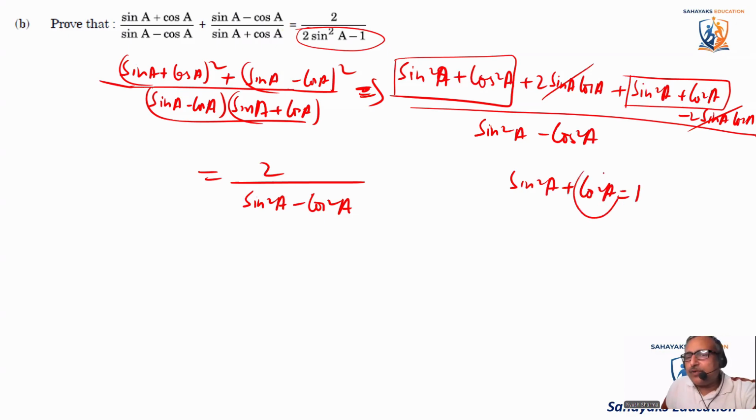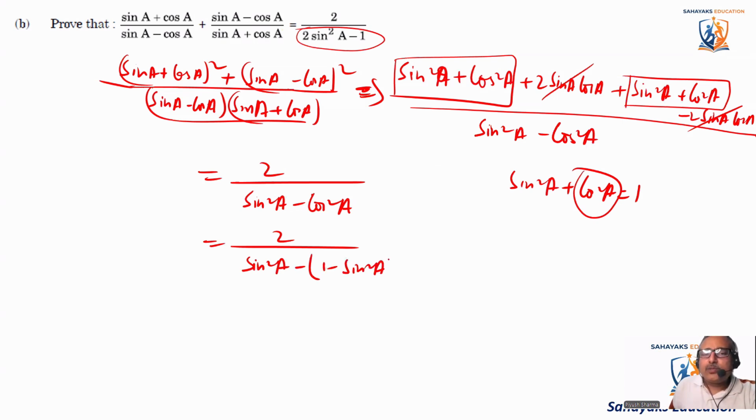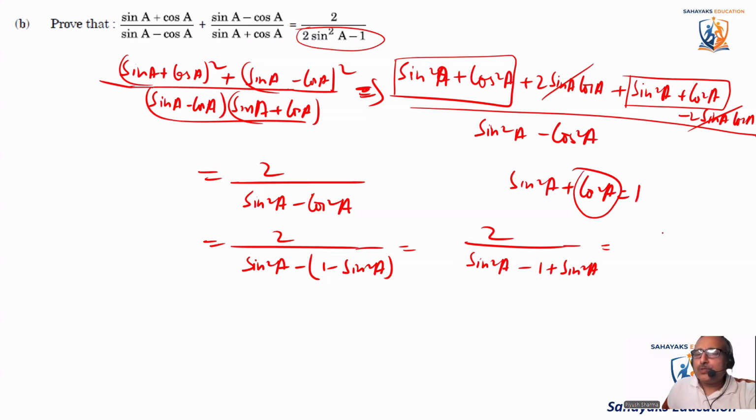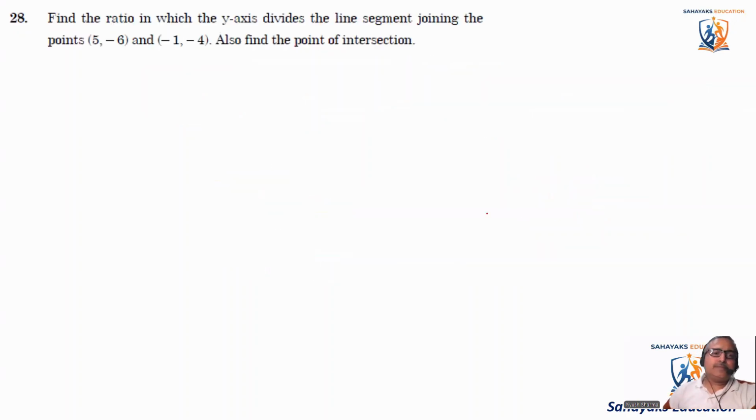So instead of cos square A, we are going to put 1 minus sine square A. So it becomes 2 divided by sine square A minus 1 plus sine square A. So it becomes 2 divided by 2 sine square A minus 1. That is equal to the right hand side. Hence proved.